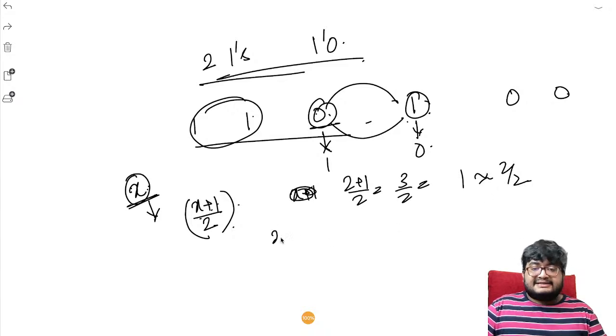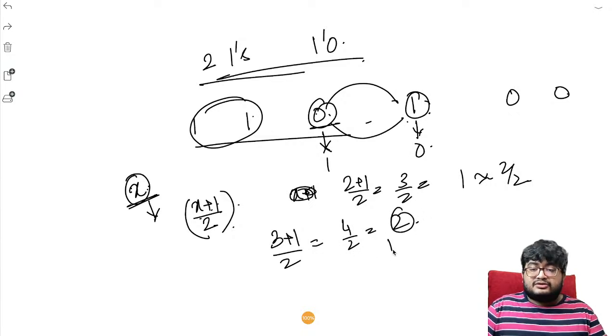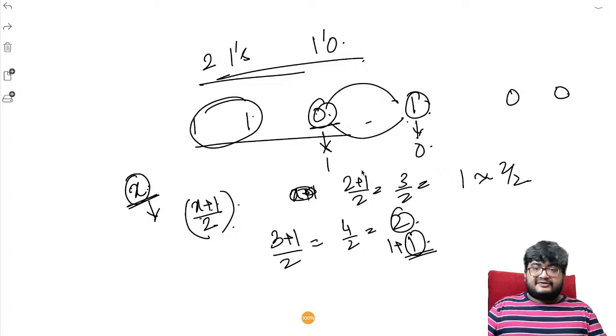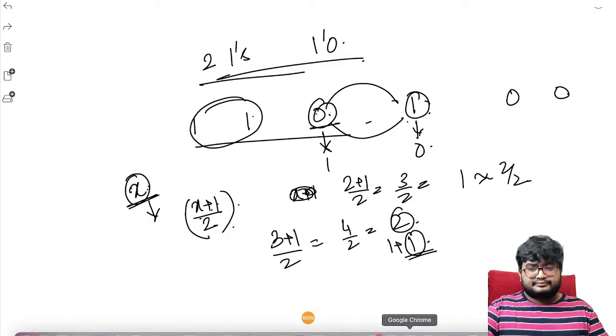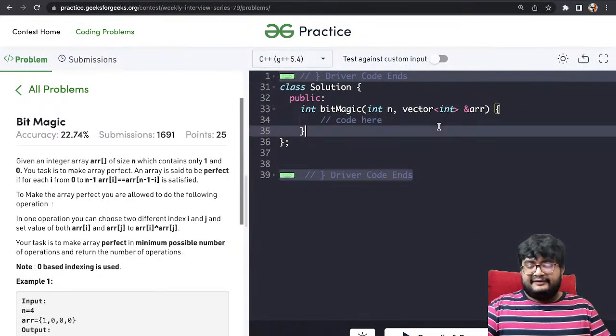For odd, let's say there are 3, so (3 plus 1) by 2, that is 4 by 2, that is 2 operations. Because of the single element that was left out, it can be paired up with its corresponding n minus 1 minus i, and then the operation can be performed. So that will be the final formula that is needed. So yeah, that's the code. Nothing else is needed. I think you can write it yourself, but anyways, let's write it.